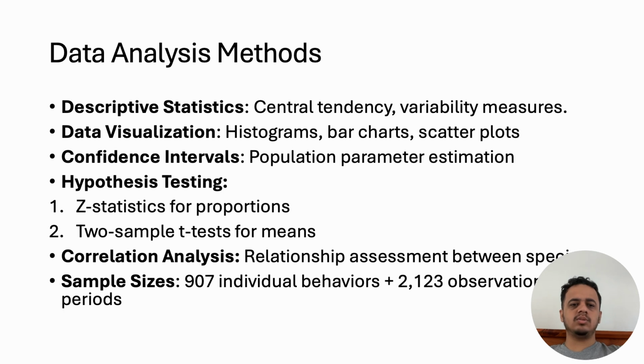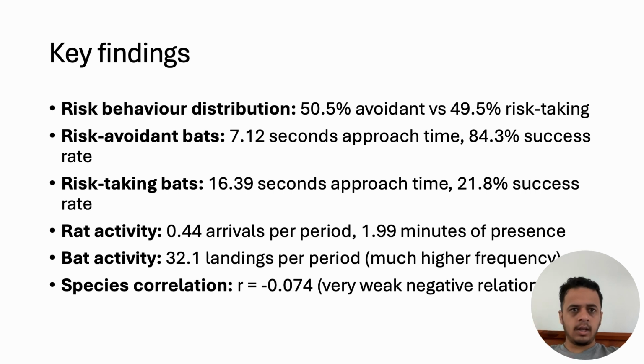We also performed two-sample t-tests to compare mean approach time between the different behavioral groups. Finally, we used correlation analysis to examine the relationship between rat and bat activities across the observation periods. Key findings: our analysis of individual bat behavior revealed fascinating results.